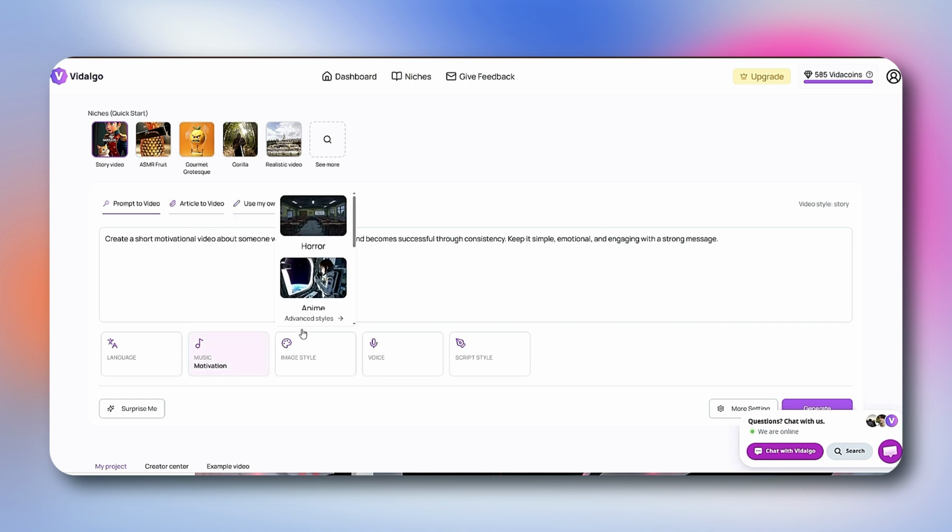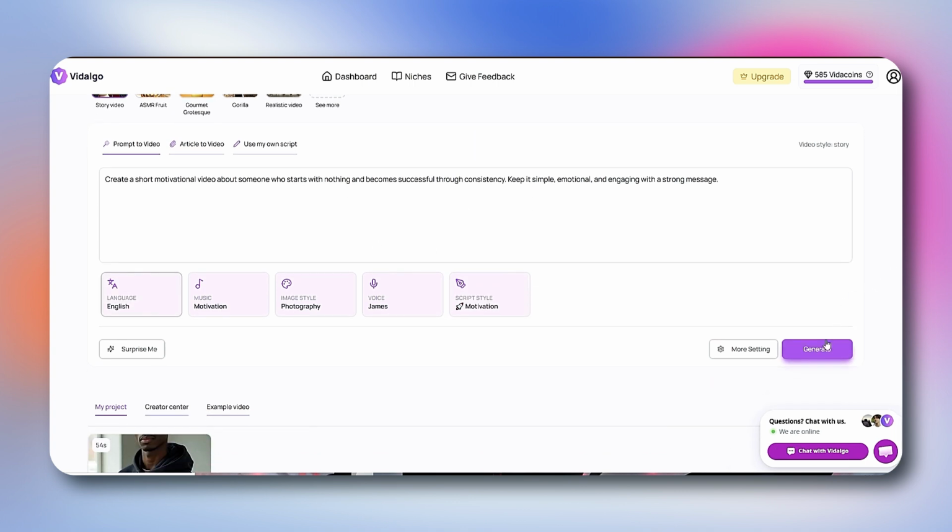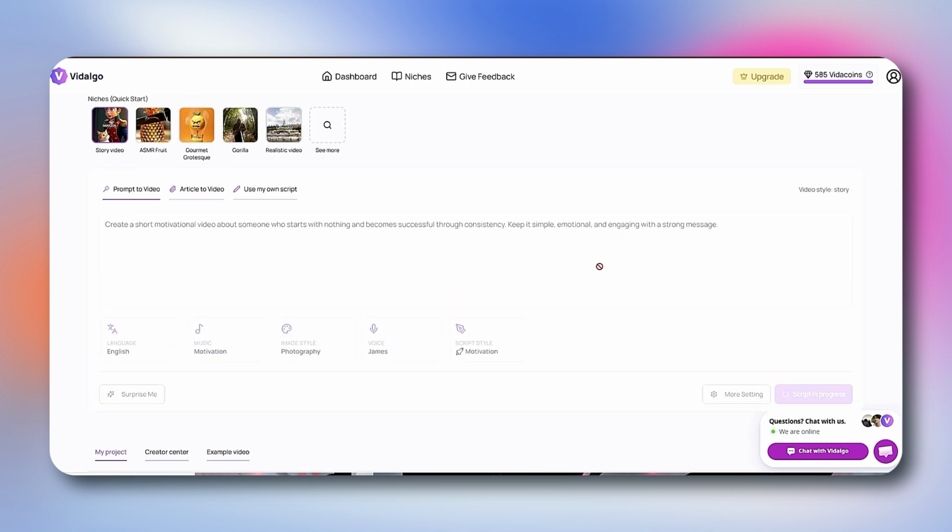Then choose an image style. Clean and minimal usually performs better. After that, select a voice. Always go with something natural and clear. Avoid robotic voices. Now choose your script style. And you're ready. Within seconds, the AI generates the entire script for your video.